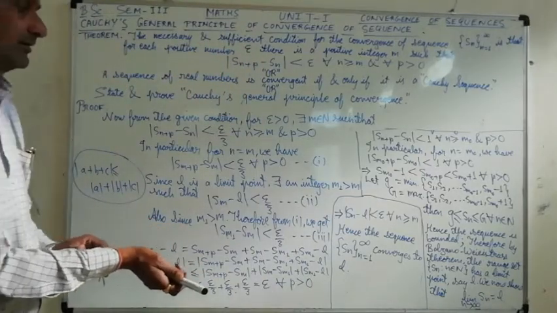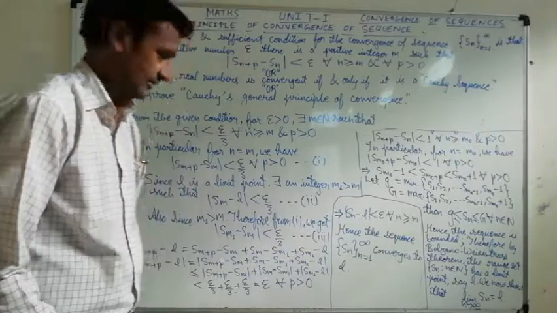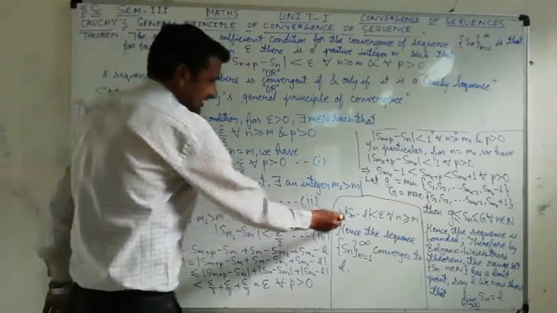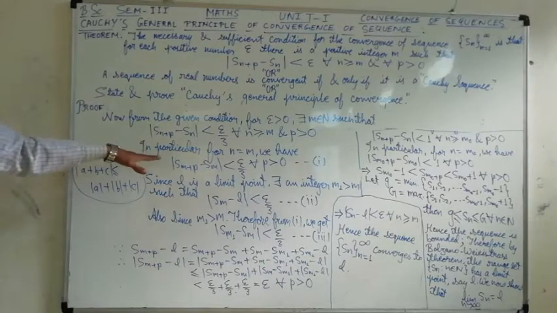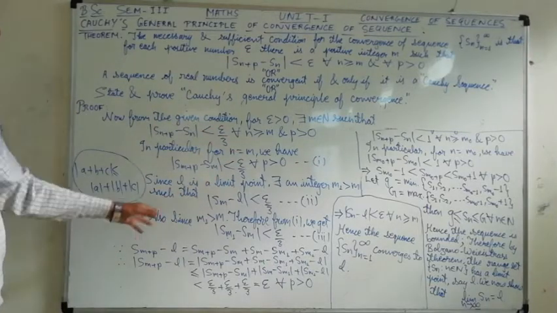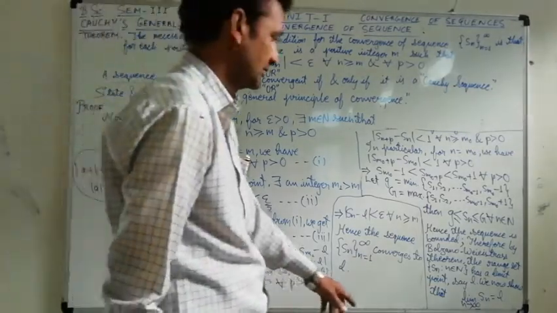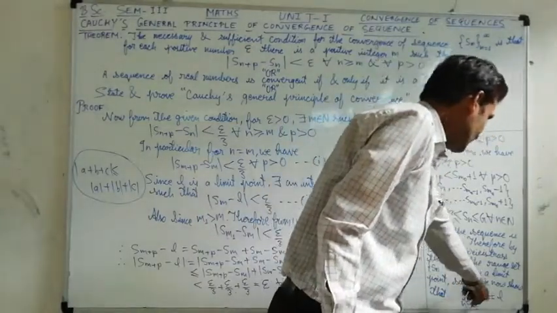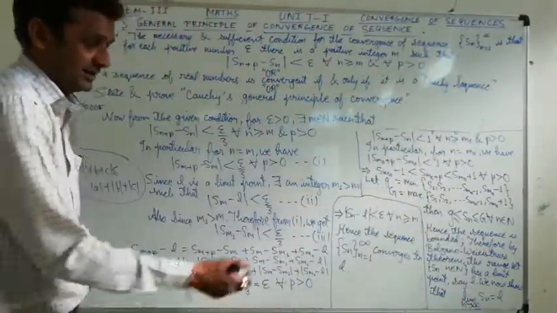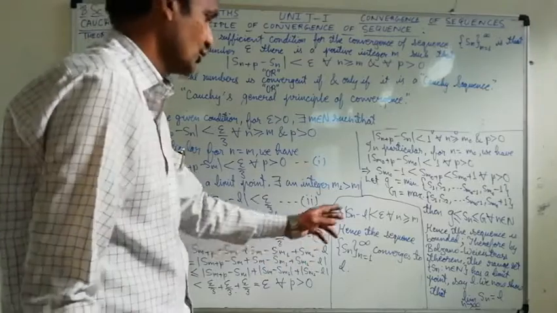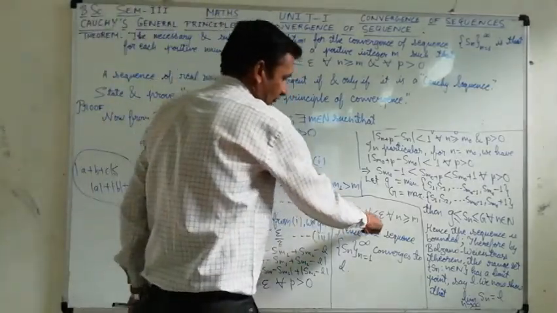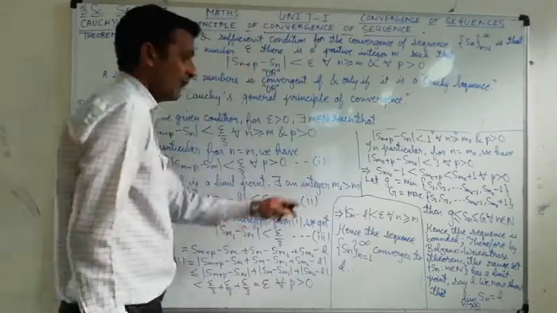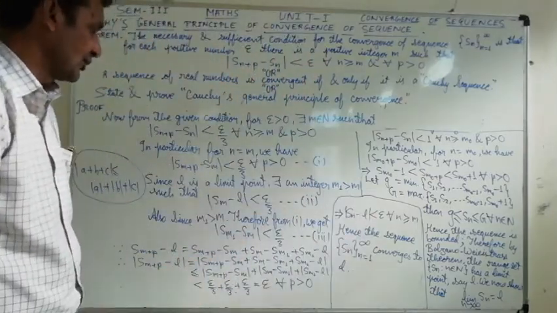It implies that mod of Sn minus L is less than epsilon. See what we have done: Sn minus L only we have taken in our previous part. Limit n tends to infinity, Sn is equal to L. This was what we had to show. So mod of Sn minus L is less than epsilon for all n greater than or equal to m.